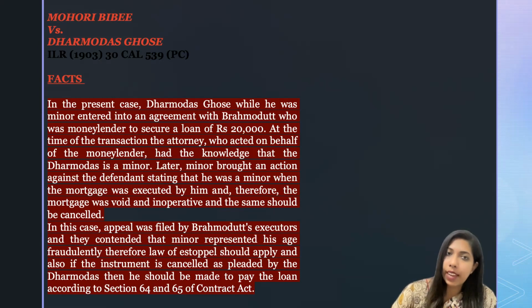And after some time, Dharmodas Ghosh, the minor, pleaded his minority, and he wanted to set aside this particular agreement. And an appeal was filed by the opponent, Brahmodat, who stated that the law of estoppel should apply. That means he should not change his statement now. He had said that he was a person who had attained the age of majority, and that should be continued.